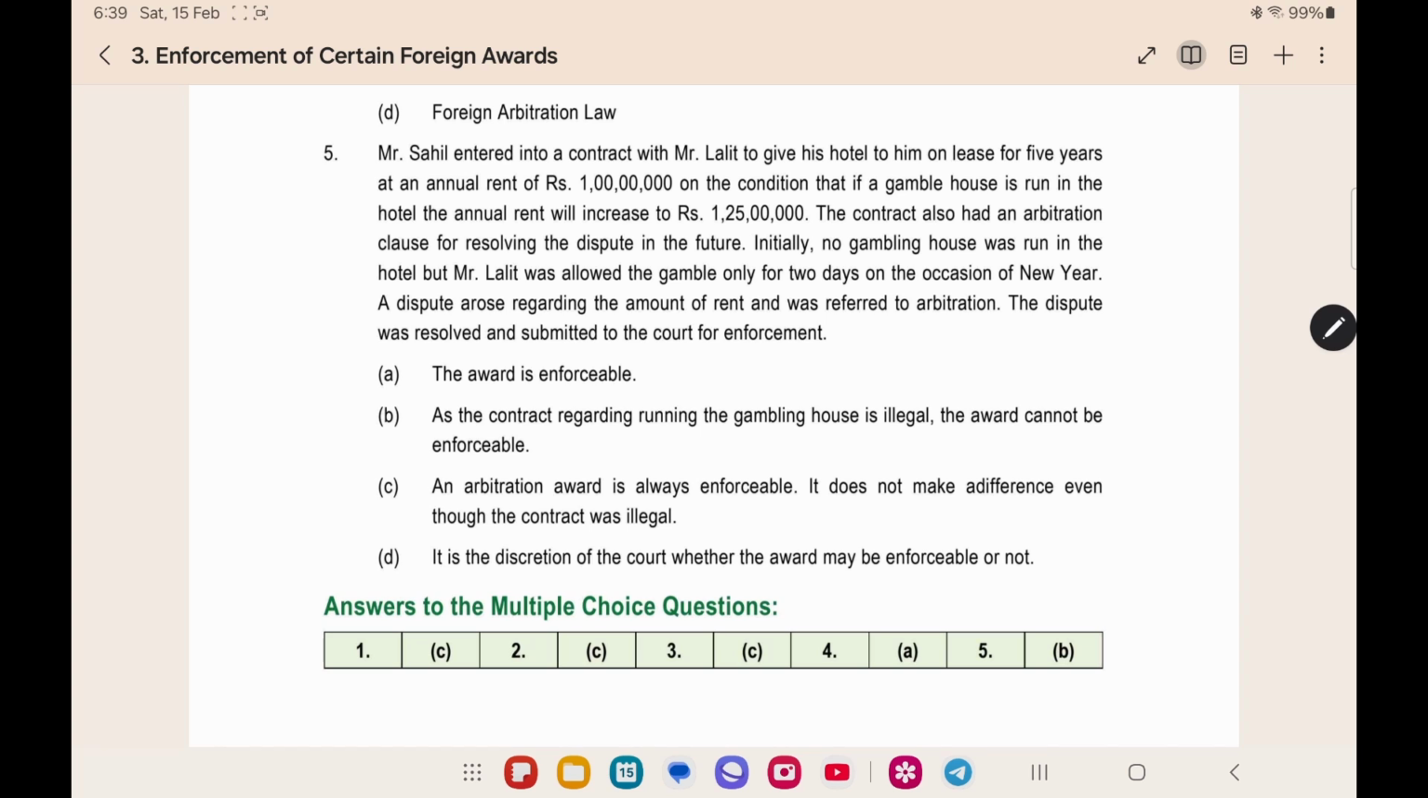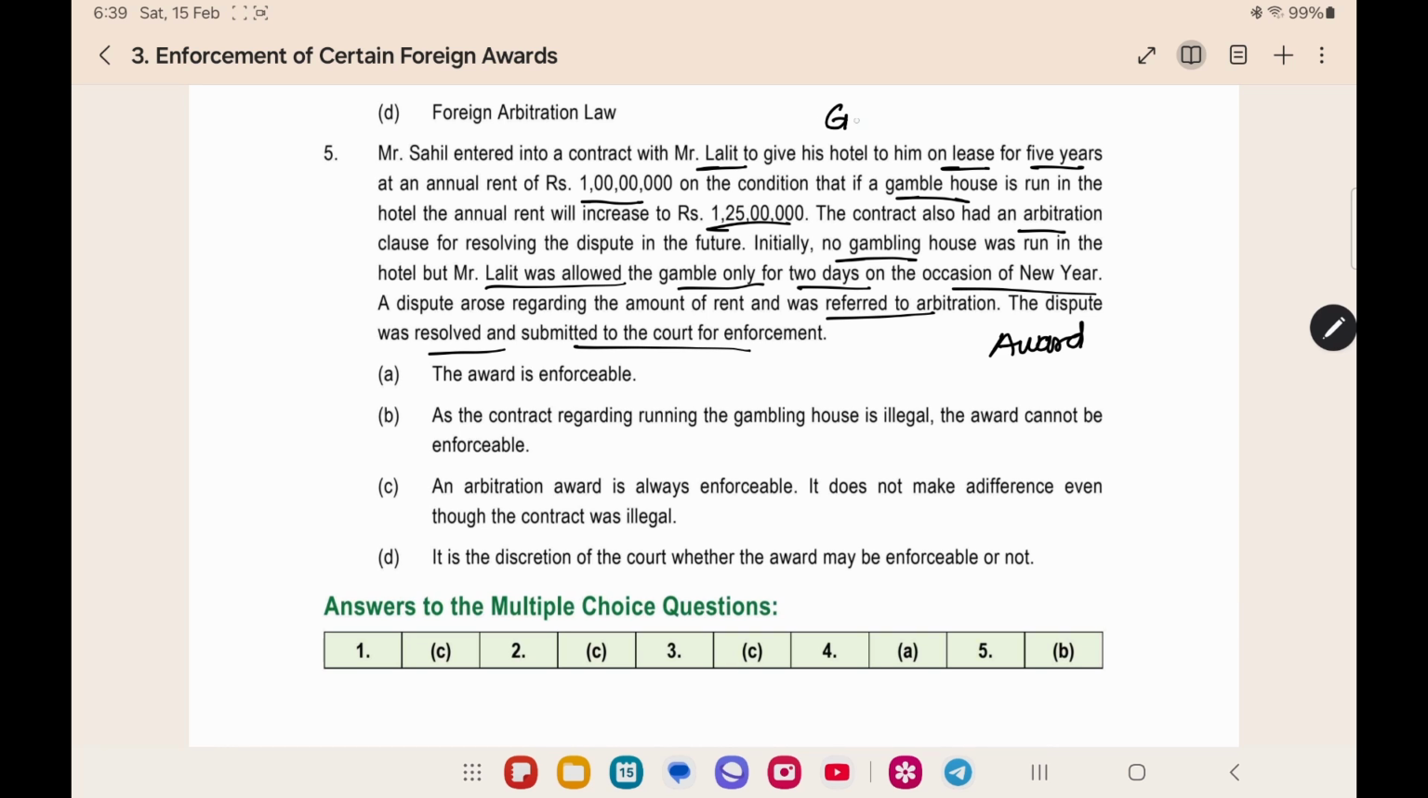The next question is: Sahil entered into a contract with Mr. Lalit to give his hotel on lease for 5 years at an annual rent of 1 crore, on the condition that if a gambling house is run, the rent will increase to 1 crore 25 lakhs. The contract also had an arbitration clause. Initially, no gambling house was run, but Mr. Lalit was allowed to gamble for only 2 days on the occasion of New Year. A dispute arose regarding the amount of rent and was referred to arbitration. The arbitrators decided and an award was given. For enforcing that award, they are coming to the court.